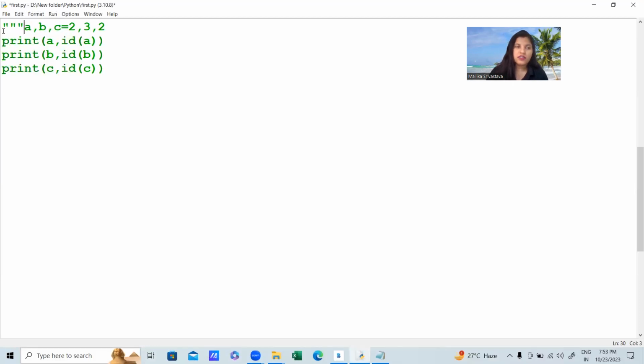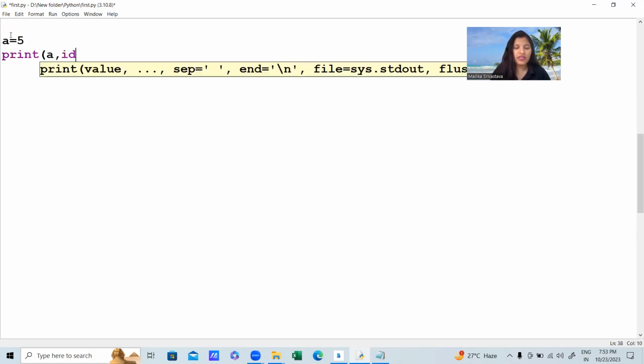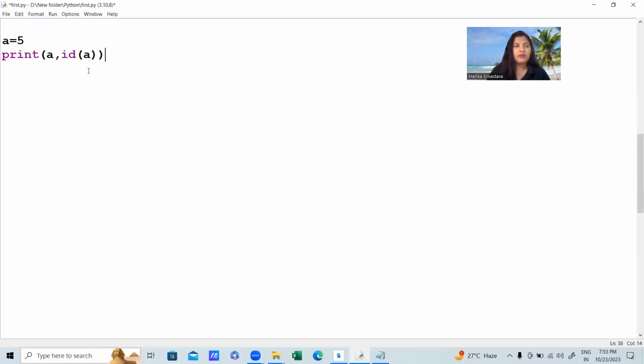Let me define it here also in practical. Suppose in A I have 5, and I just want to print the value of A and the ID of A. In between I want to add some space, so let's use it like this. Let's use the ID of A, and let me print the value of A also. Run this code.